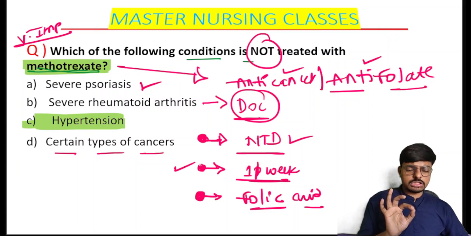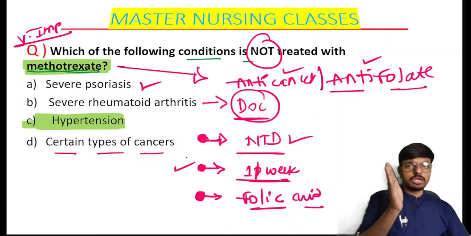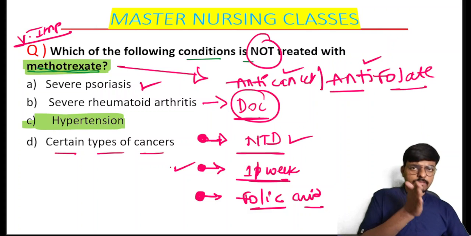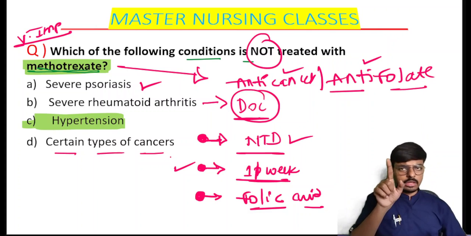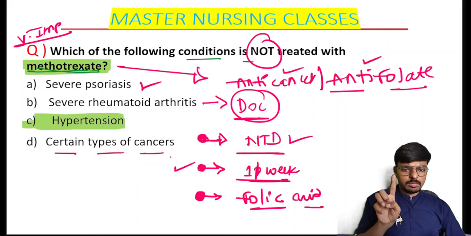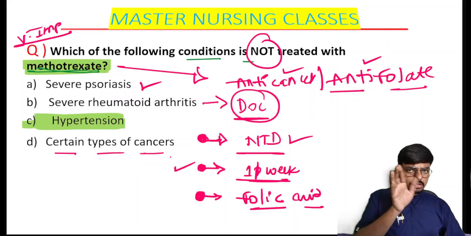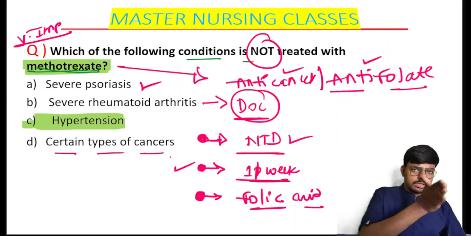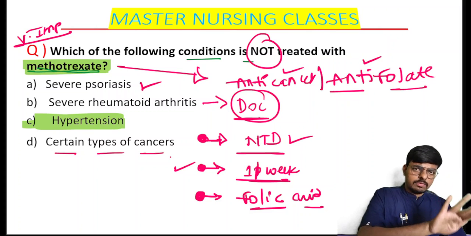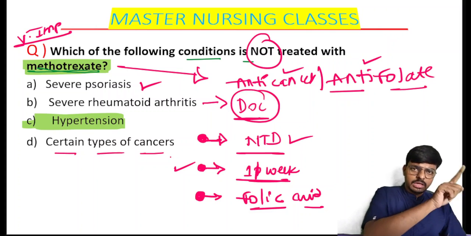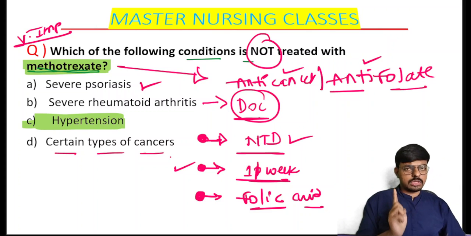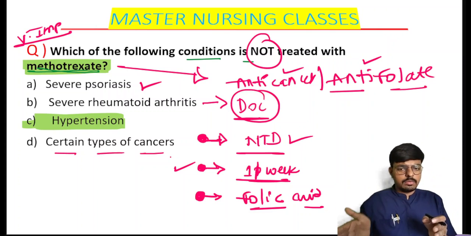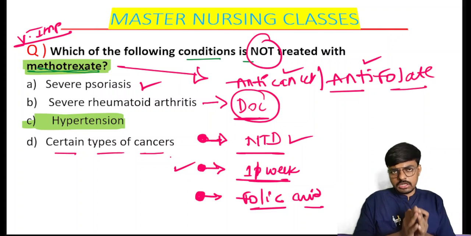This drug methotrexate should be given once in a week. So 4 days of the folic acid we can give. So if on Sunday we are giving methotrexate, next day we can't give the folic acid. From the second day, third day, fourth day, fifth day, we can give the folic acid. Then after one day gap, we have to give the methotrexate. So one day before methotrexate, one day after methotrexate, we can't give the folic acid.